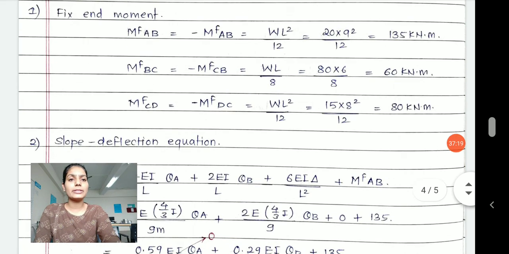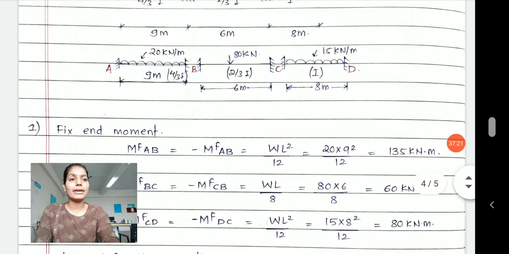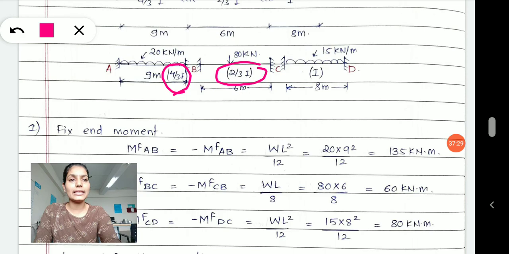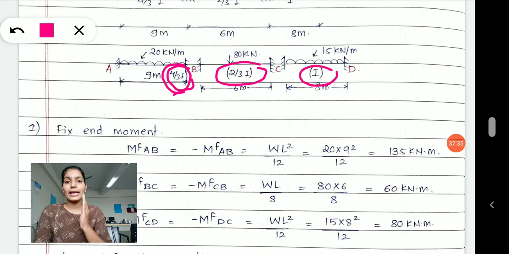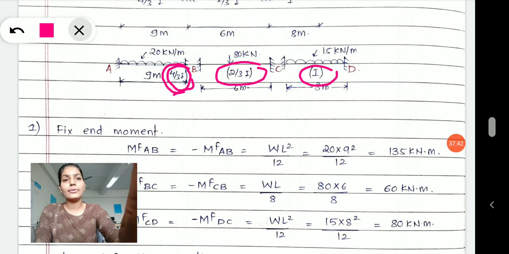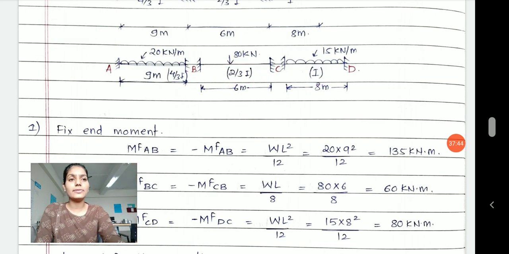Put the values in it. Putting values means what? Checking the I values, L values and W values. Here my I values are different. 4EI by L, 2 by 3I. Here I have 4 by 3I. So my moment of inertia for a given beam is changing from span to span. Therefore, I have to take care of that, as well as my length is changing from span to span: 9 meter, 6 meter, 8 meter.